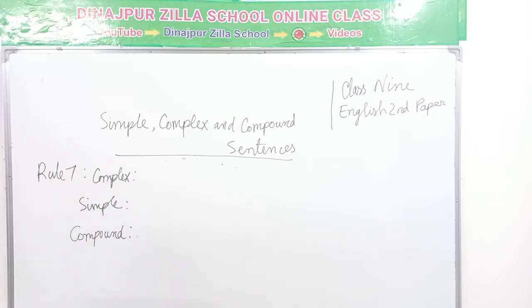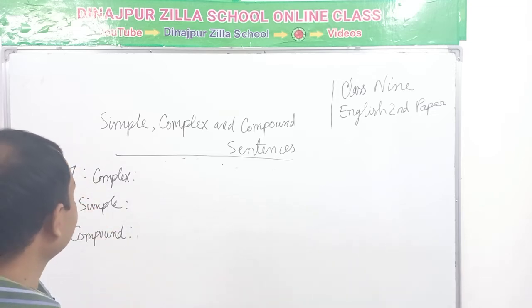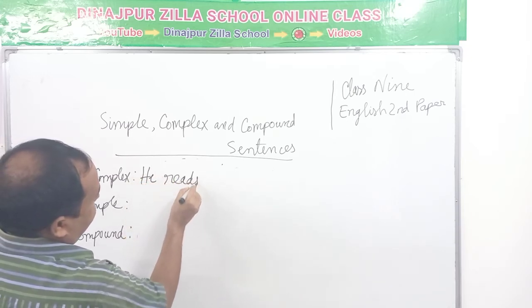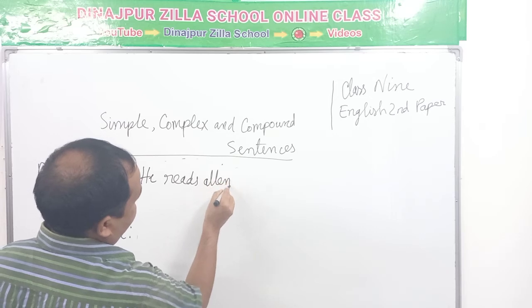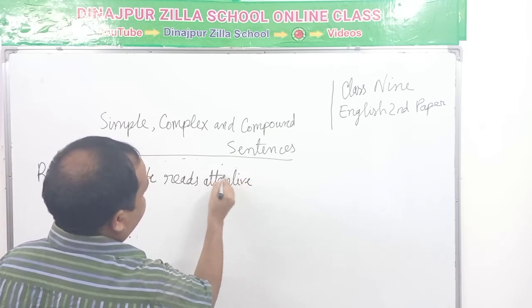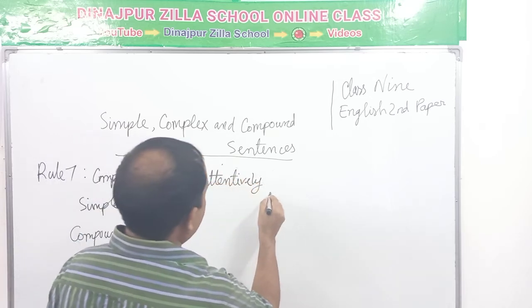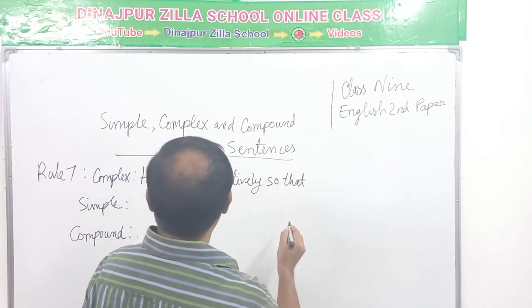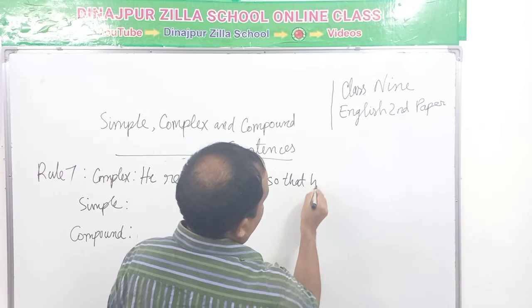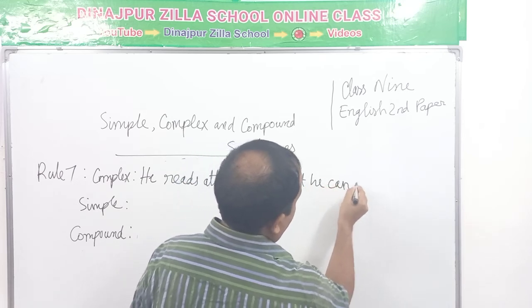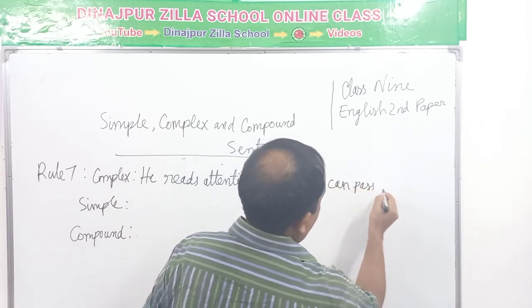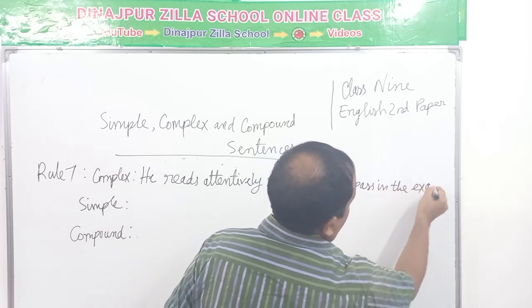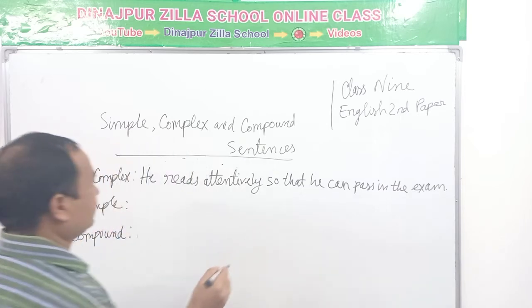Rule 7. He reads attentively so that he can pass in the exam.